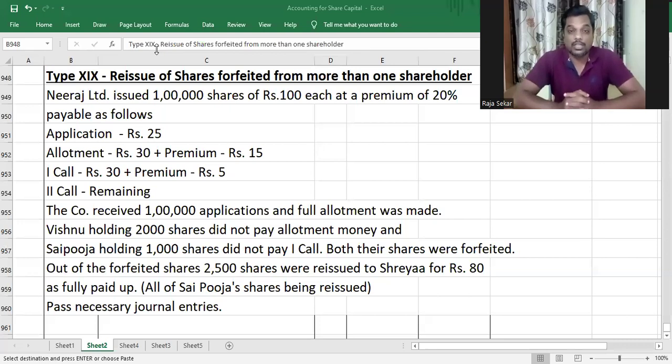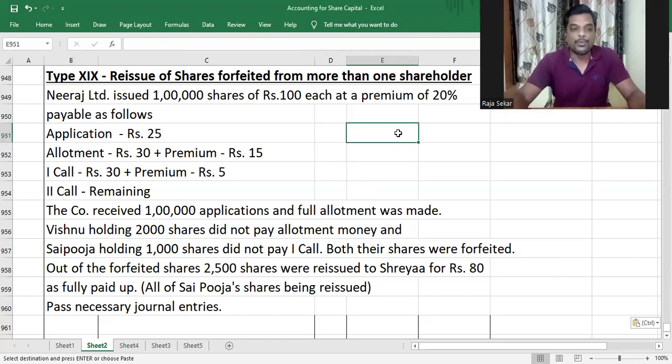In this series of videos, we're learning the concepts involved in accounting for share capital and issue of shares. We are currently doing reissue of shares, and in the previous video, I taught you a basic reissue problem. In this video, I'm going to teach you how to account for reissue of shares forfeited from more than one shareholder. When you forfeit shares from more than one shareholder, the profit on forfeiture for each of the shareholders might be different in certain cases. So, in case it is different, the profit on reissue will also change. How to account for that is what we're going to learn now.